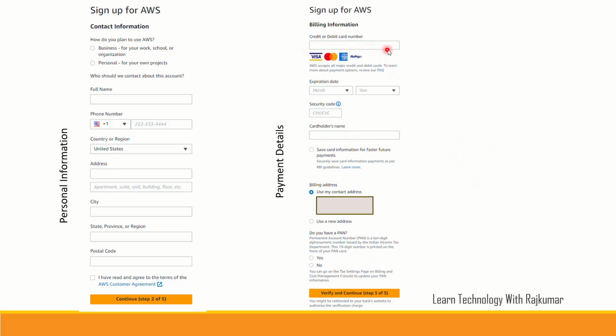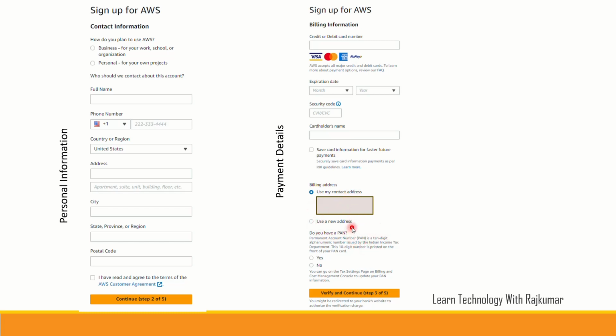Okay, you may need to give your credit card or debit card number, then expiration date, security code, and cardholder's name. These are all they are asking us to provide. We need to give it, and we need to click on save card information for faster future payment. After this, they will ask for the billing address. If you want to use the same contact address you provided here, it's fine. Or if you want to give a new address, you need to click on it and it will ask you to add a new address.